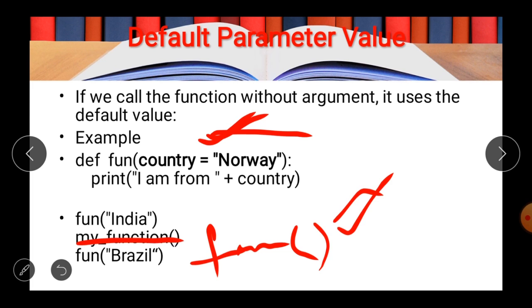So we use default parameters when there is some value that needs to be common every time any function is called. So there is some sort of default value, and if you want to change the value, you can easily pass it to the function by using a positional argument or with the help of keyword arguments.